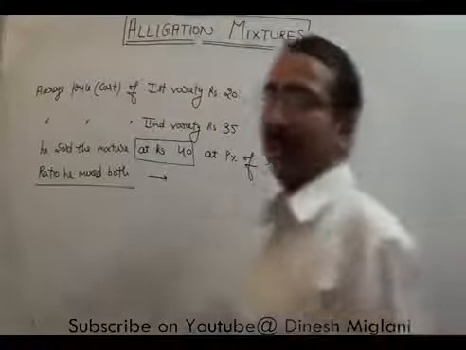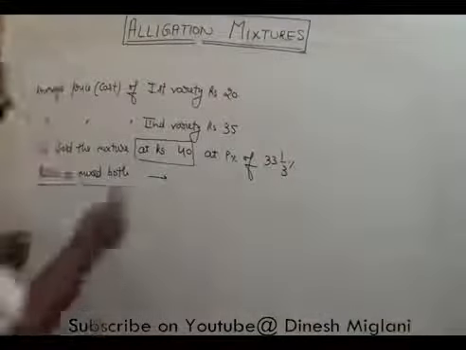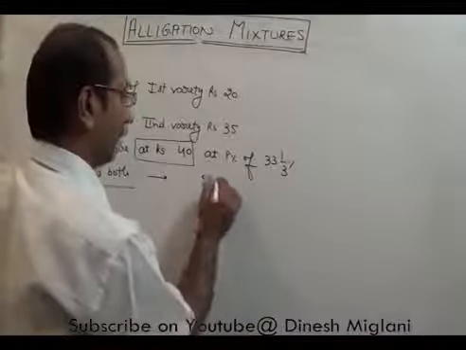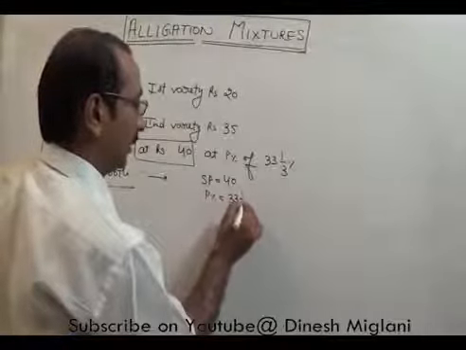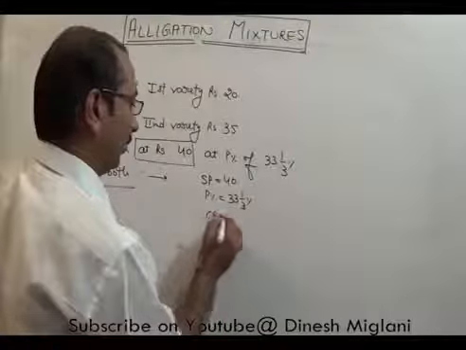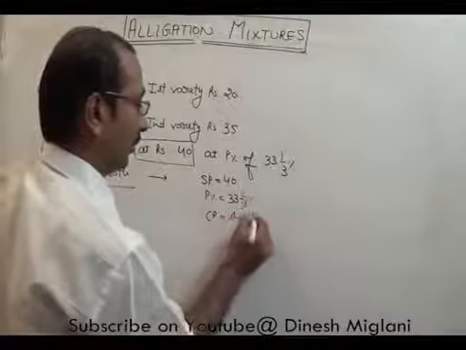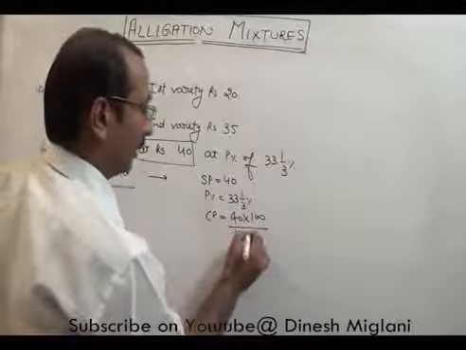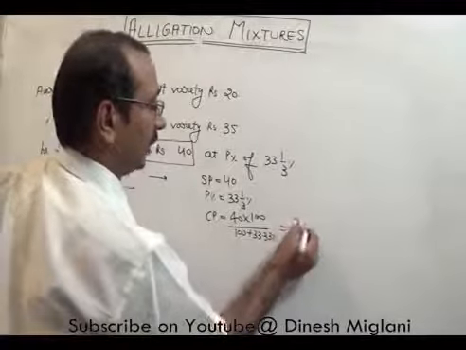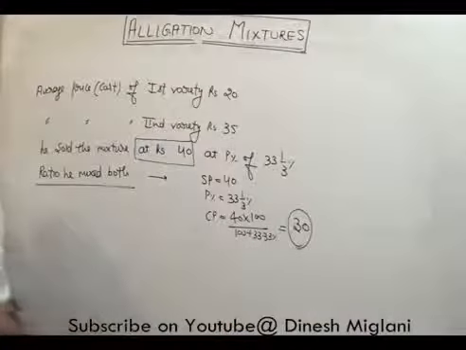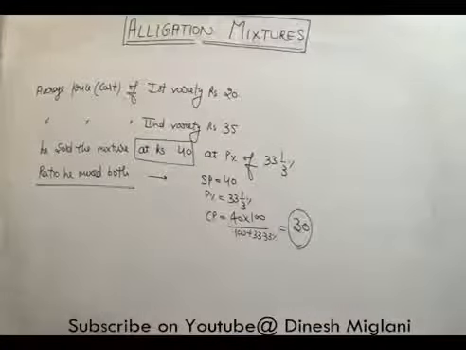So I can simply take it as if SP is 40, profit percent is 33.33%, I have to find the CP. So we can say 40 into 100 upon 100 plus 33.33%, and after solving this I get my value to be rupees 30. So I can say the cost price is rupees 30.